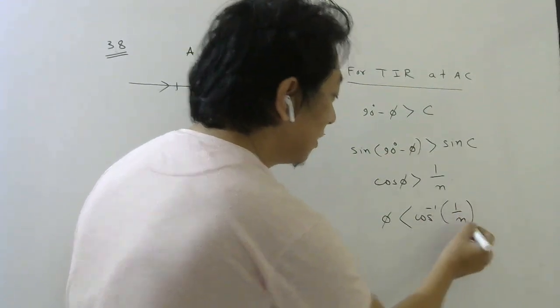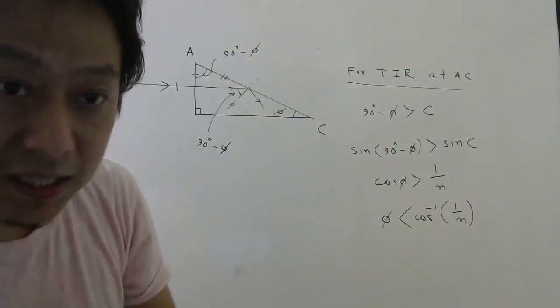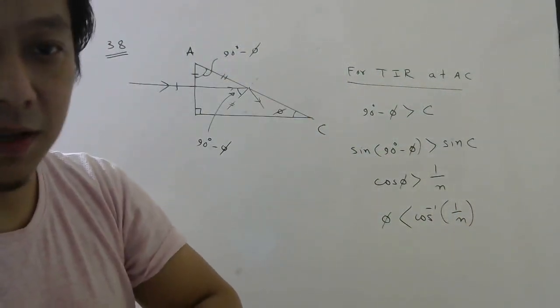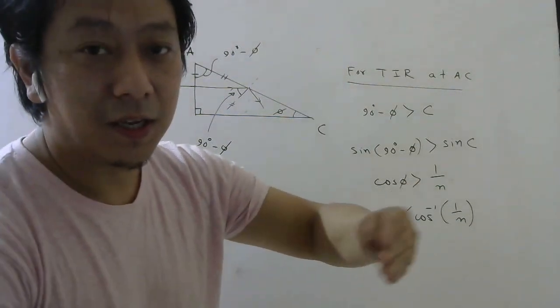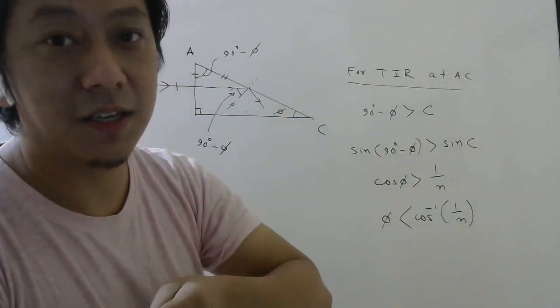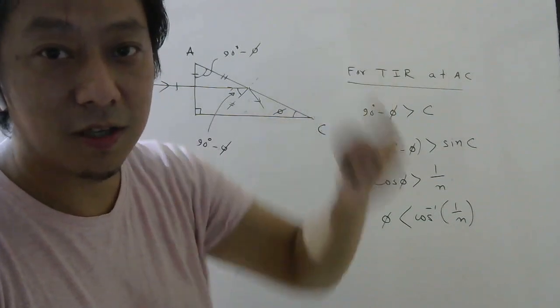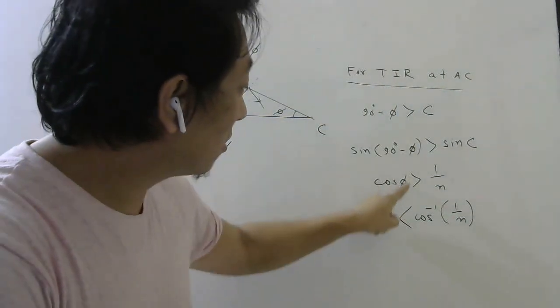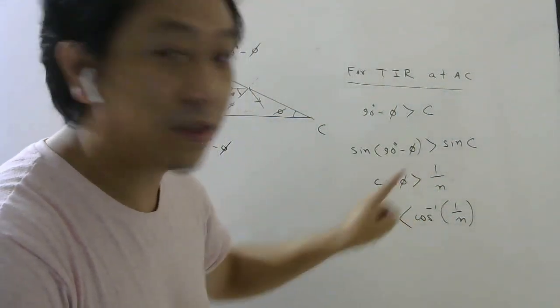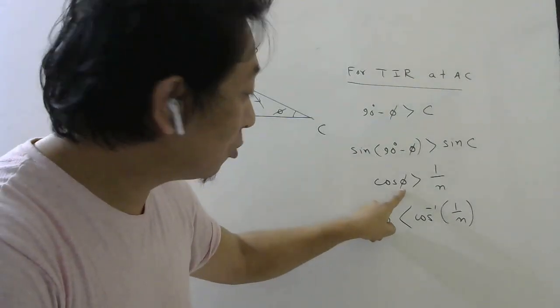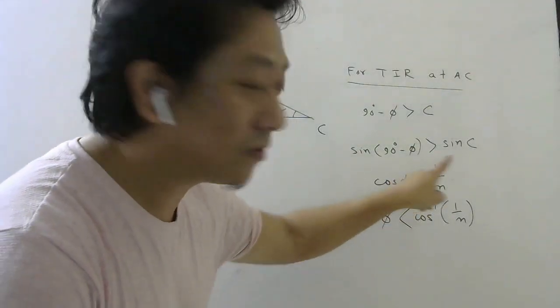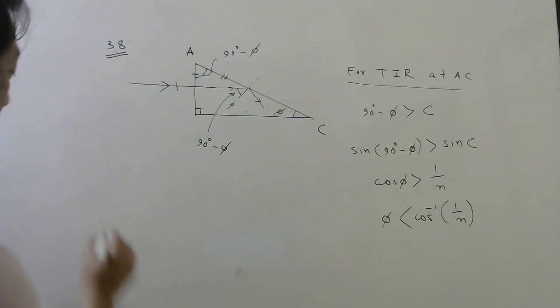Why less than? Because cos is a decreasing function of angle. Understood? Cos 60 degree is less than cos 30 degree. So when angle increases, cos value decreases. So cos of this angle should be more than this. That means this angle should be less than cos inverse of this. Understood or not what I am saying?